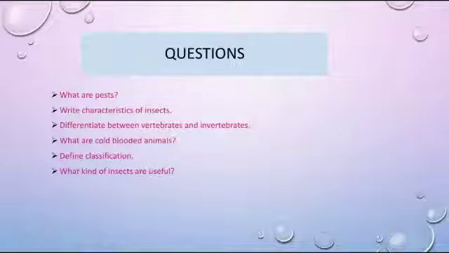Now, here are some questions. What are pests? Write characteristics of insects. Differentiate between vertebrates and invertebrates. What are cold-blooded animals? Define classification. What kind of insects are useful? Write answers of these questions in your neat copies.